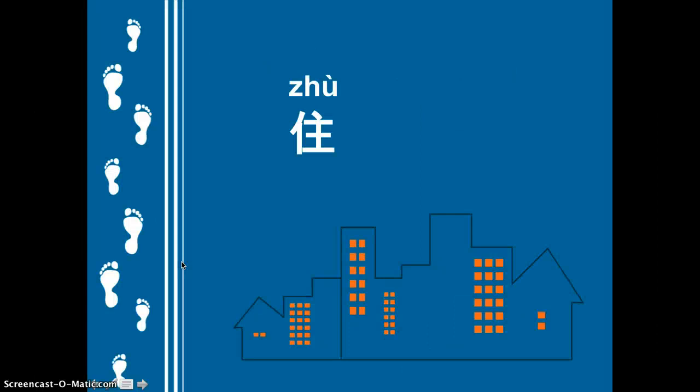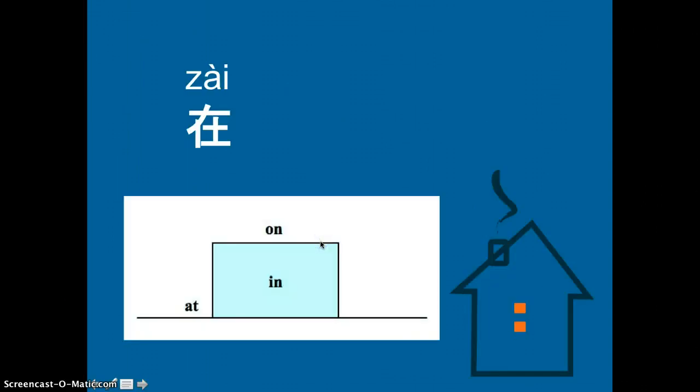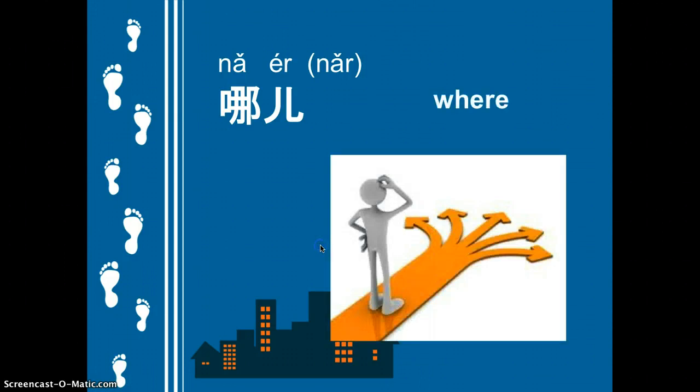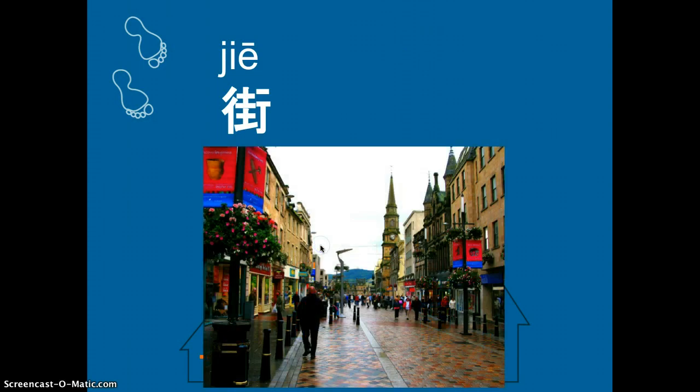So this one, 住, can you come up with the meaning? 住 means to live. 在 is a preposition word. It means on, in, or at. 哪儿 is a new question word we learned for this lesson. It's where, right? Where. And 街 is street, right? Street, 街.